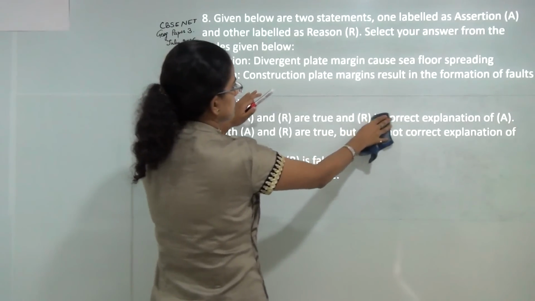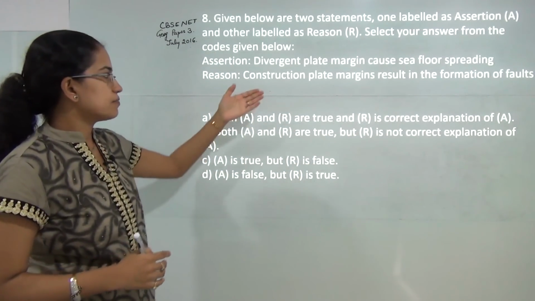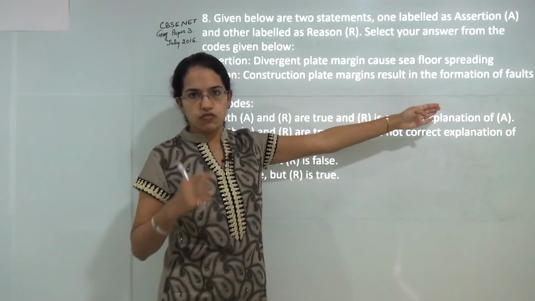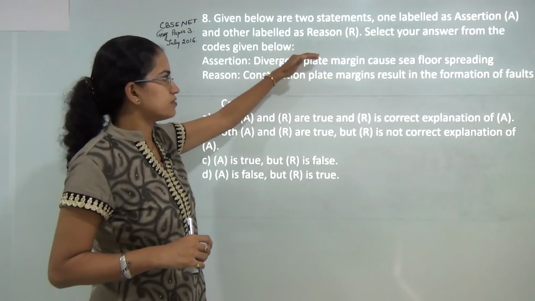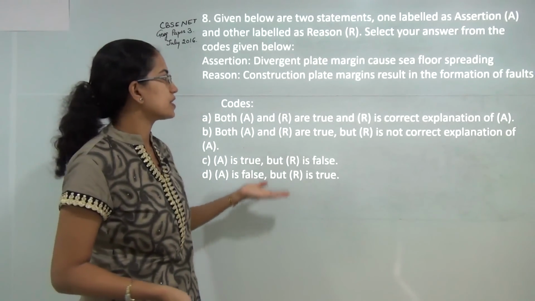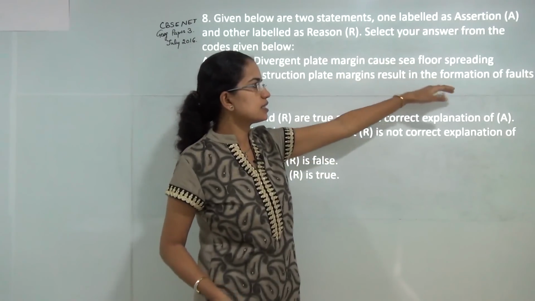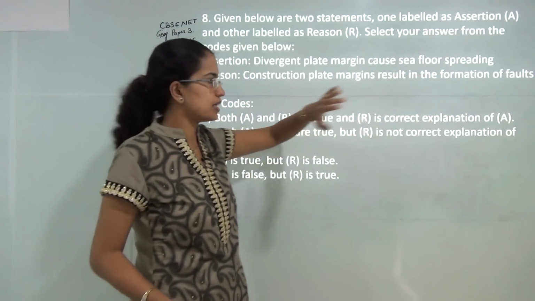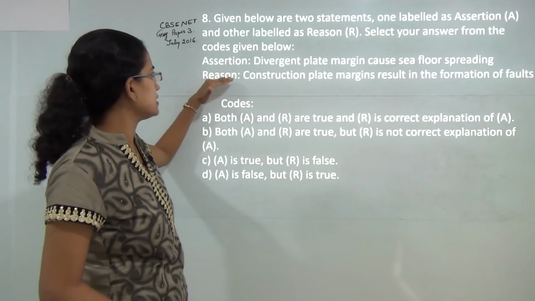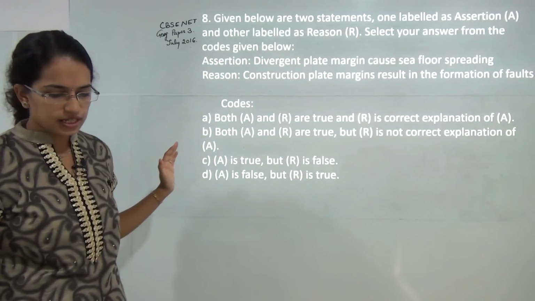It's not construction plate boundaries, it should be constructive plate boundaries. And constructive plate boundaries result in formation of fault, that is again correct. So constructive plate margins and divergent plate margins are one and the same thing. So constructive or divergent plate margins result in formation of faults, and that ultimately leads to seafloor spreading. So I can say reason is the correct explanation for assertion, and both of the statements here are correct.